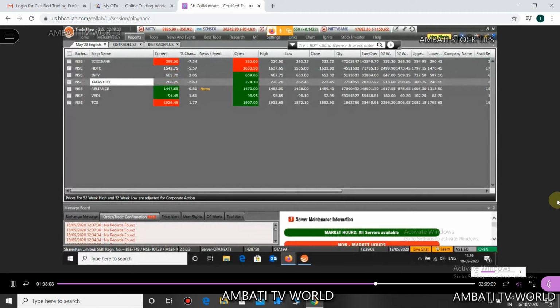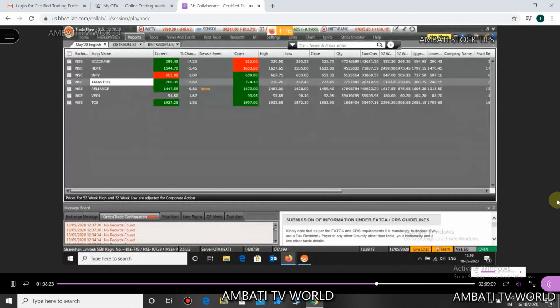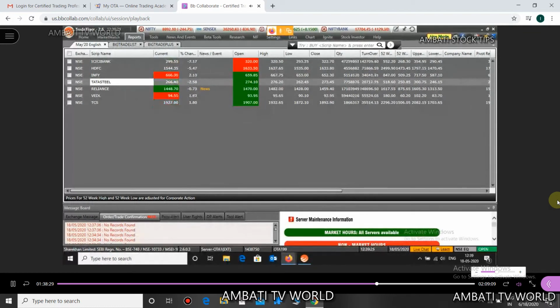What is EMF? EMF is exchange margin funding, Rekha ji. It's a new facility which is being provided by the exchange. Here you get a margin of 4 to 5 times from the exchange. Margin means leverage.